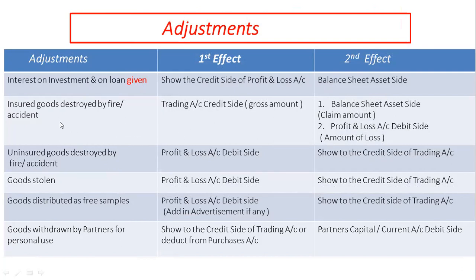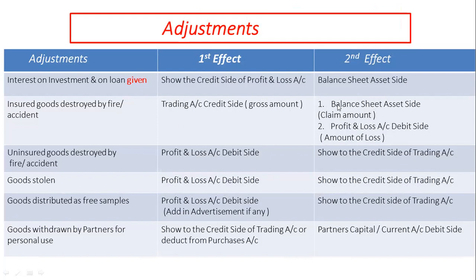Insured goods destroyed by fire or accident, etc. This happening, if at all, is accounted with three effects. First effect, which is gross amount of insured goods, is shown on credit side of trading account.